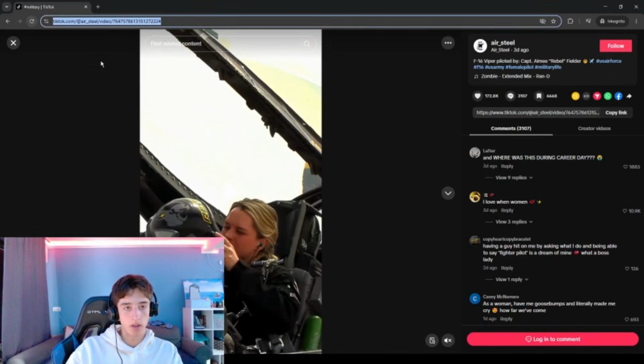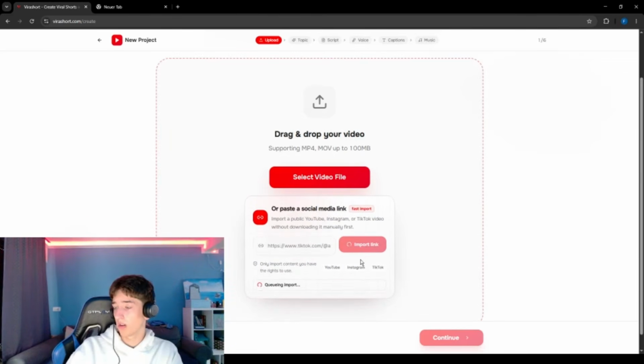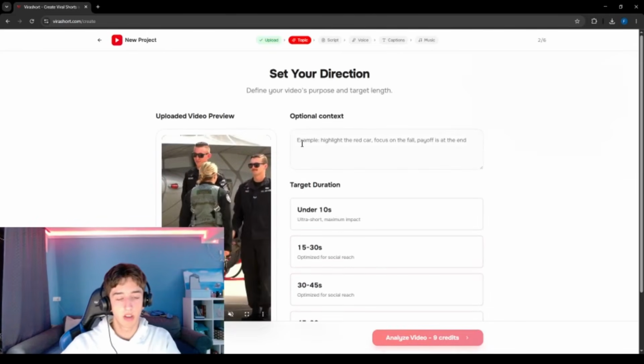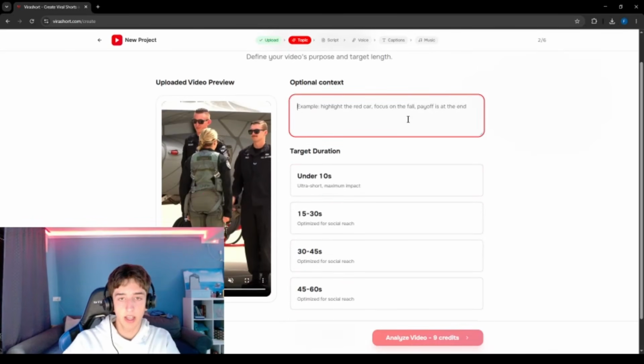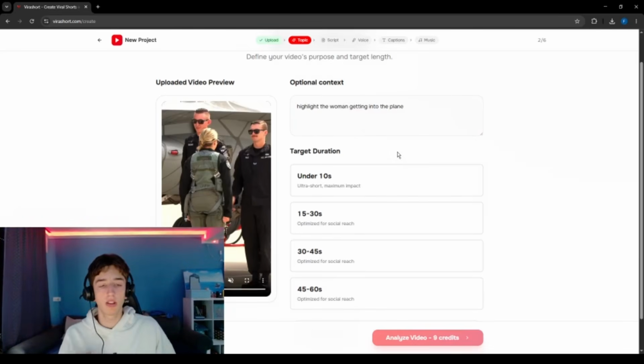So I'm just going to copy the video link and head back over to Virashot, where I'm just going to paste it, and we're now going to import it. So now it has downloaded the video successfully, and we can add something like highlight the woman getting into the plane. So this is going to be treated as a suggestion for the AI to know what it's going to highlight.